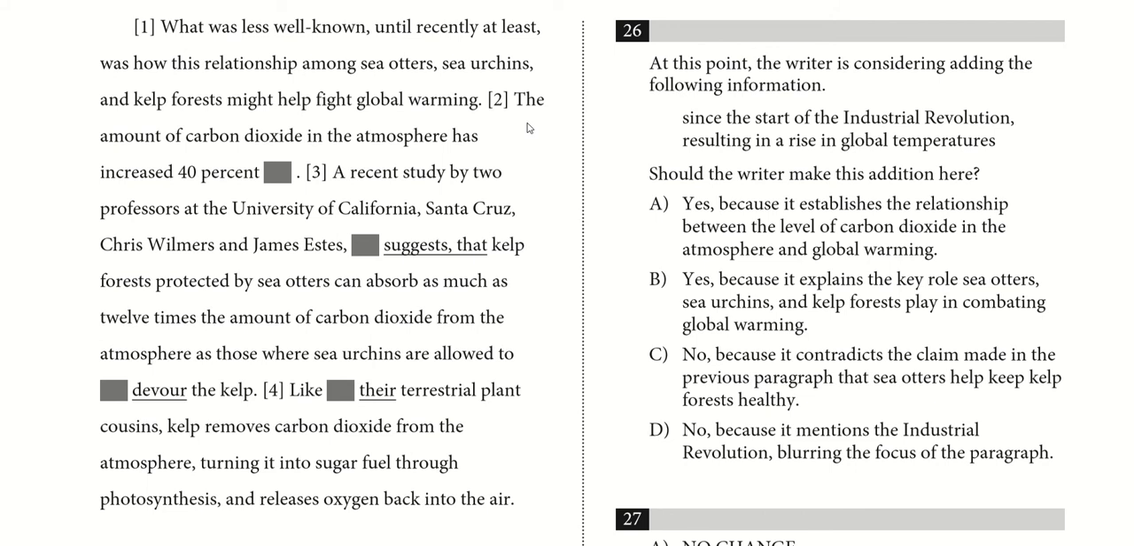The amount of carbon dioxide in the atmosphere has increased 40%. A recent study by two. Okay, so we got the context, and it's a little bit weird because if you're saying that the amount of carbon dioxide has increased by 40%, that's like relative to what or since when? So we want some kind of addition here.